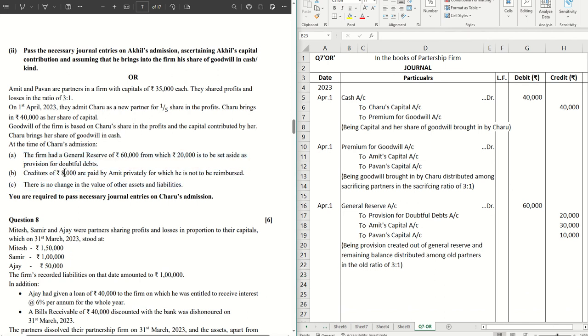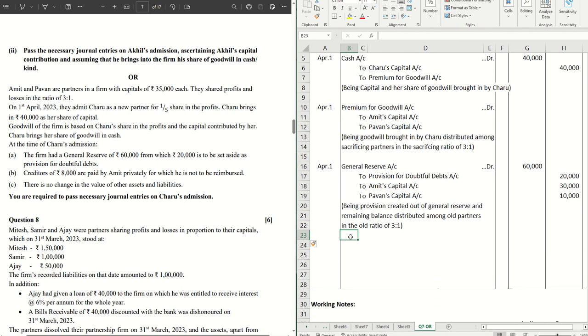Creditors of rupees 8,000 are paid by Amit privately, for which he is not to be reimbursed. So we are not transferring this to Amit's capital account straight away. We will do it via revaluation account. Creditors are decreasing, so creditors account will be debited.